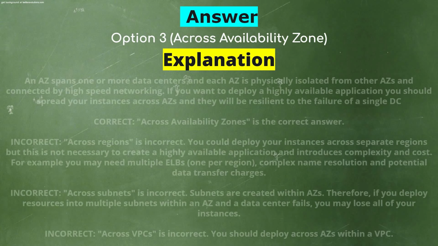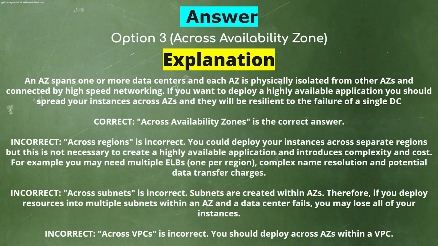Explanation. An AZ spans one or more data centers, and each AZ is physically isolated from other AZs and connected by high-speed networking. If you want to deploy a highly available application, you should spread your instances across AZs, and they'll be resilient to the failure of a single DC. Across availability zones is the correct answer.